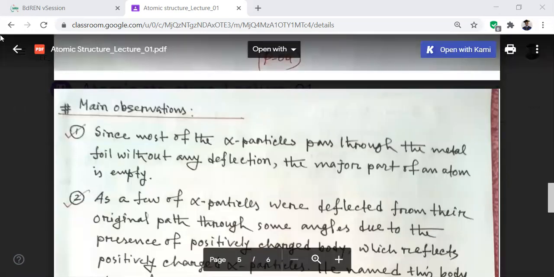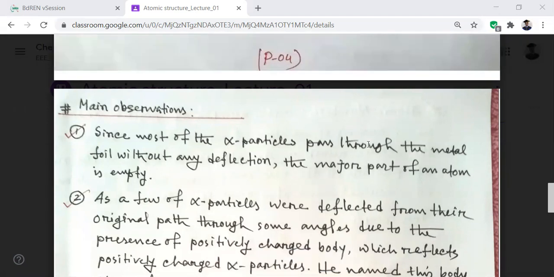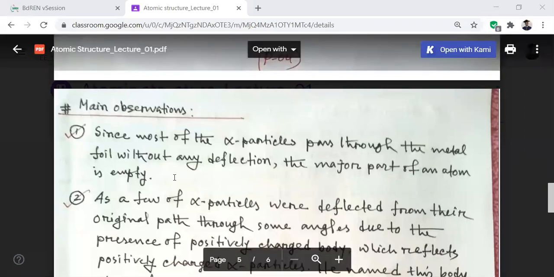From this observation we can conclude some important points. Number one, since most of the alpha particles pass through the metal foil without any deflection, it means the major part of an atom is empty.